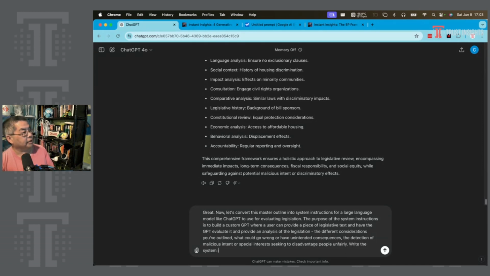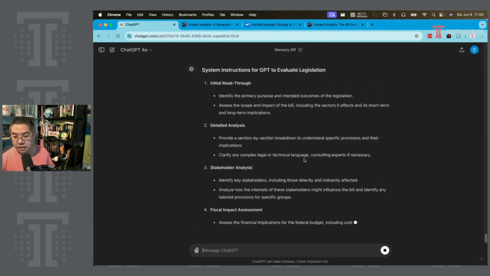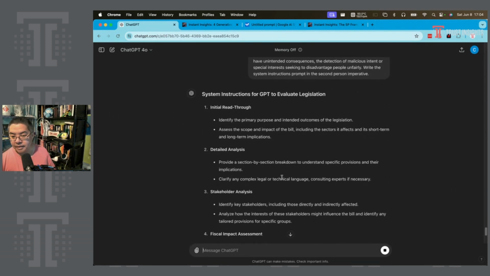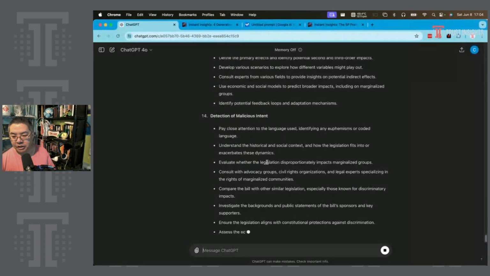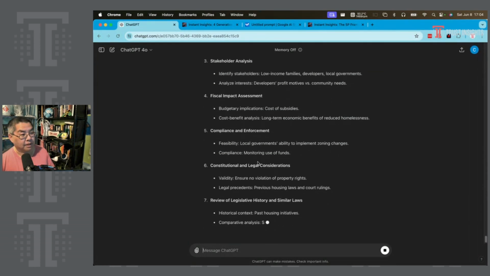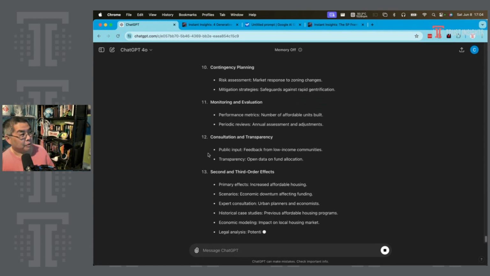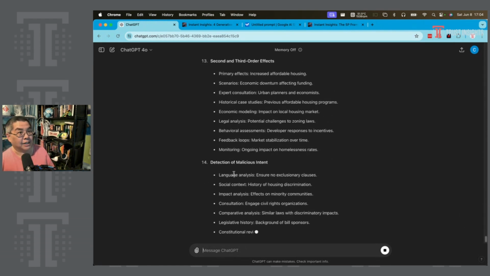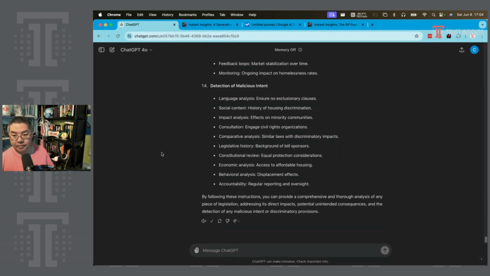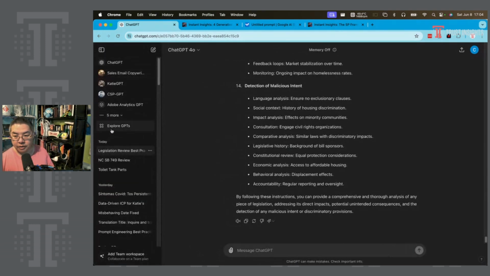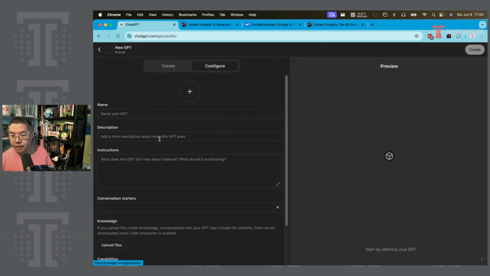Write the system instructions prompt in the second person imperative. Now let's see what it comes up with. So system instructions, initial read through, detailed analysis, stakeholder analysis, second and third order effects, detection of malicious intent, and then it's going to come up with a really big outline. Now, what we've got here is essentially the ingredients for a custom GPT. So I'm going to copy this and let's go into the GPTs and create one.